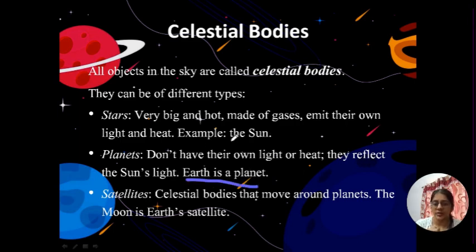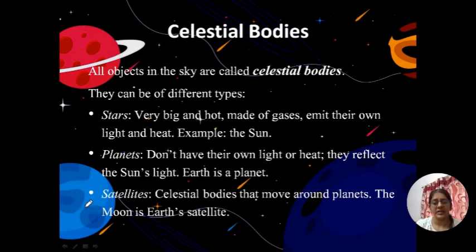You saw the example of star. Sun is a star. You saw the example of planet. Earth is a planet. It does not have its own heat and light. It reflects the sun's light, right? During the days you see sun's light, during the night you see moon, and moon also does not have its own light. We'll learn about it later.